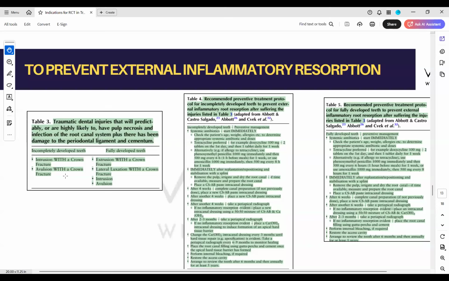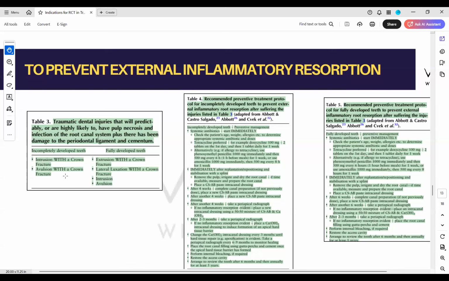But if your intrusion and avulsion, China, we're talking precisely about permanent teeth. I want you to focus on what we're doing, otherwise you'll miss out the points here. But in these two injuries in immature teeth, where the immediate RCT is not required, if they are associated with crown fractures, that would indicate immediate RCT in immature teeth.